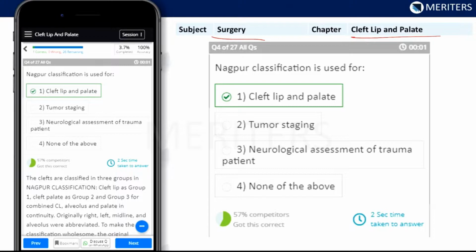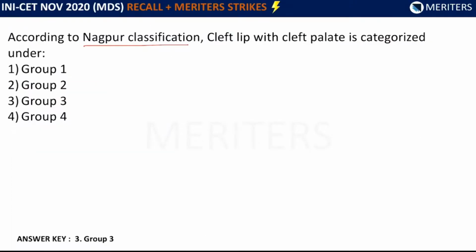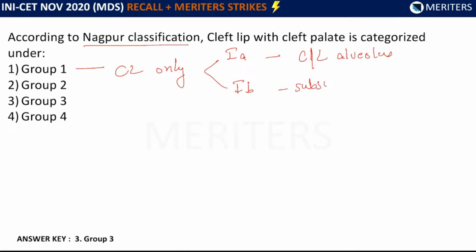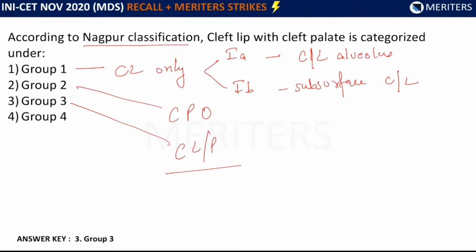This Nagpur classification is categorized into three groups. Group 1 is cleft lip only and it is subdivided into group 1A and 1B. 1A is cleft lip alveolus and 1B is subsurface cleft lip. Group 2 is cleft palate only and group 3 is cleft lip and palate. So according to the question asked, according to the Nagpur classification, cleft lip with cleft palate is categorized under group 3.